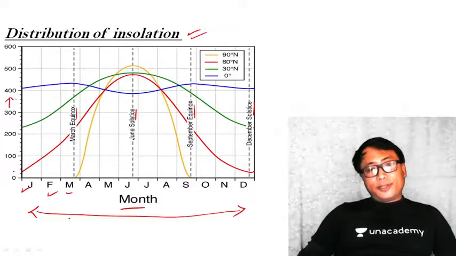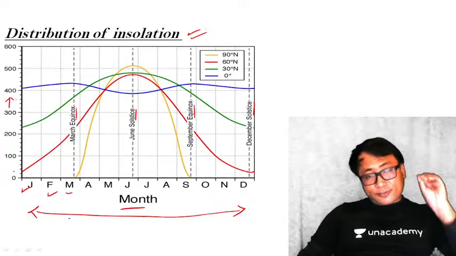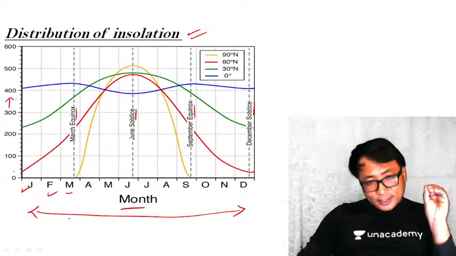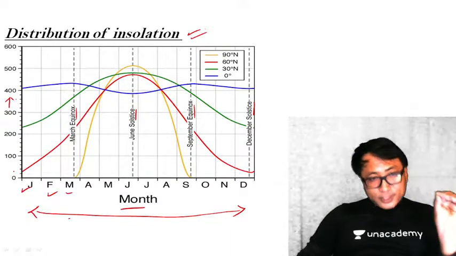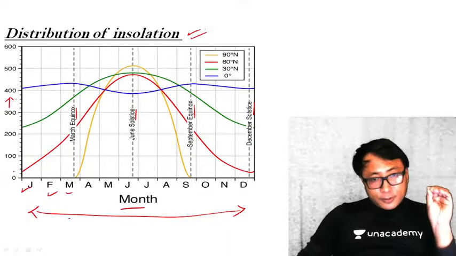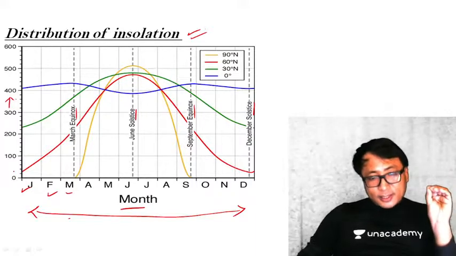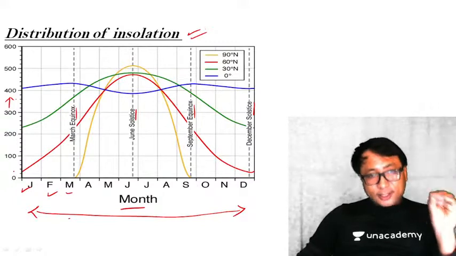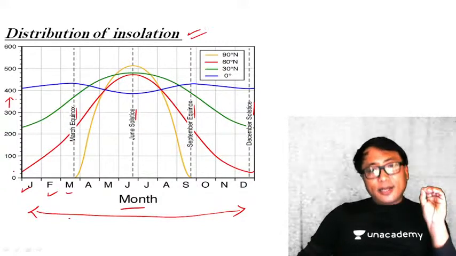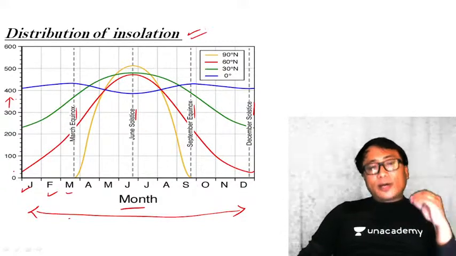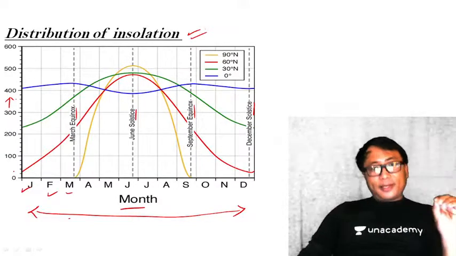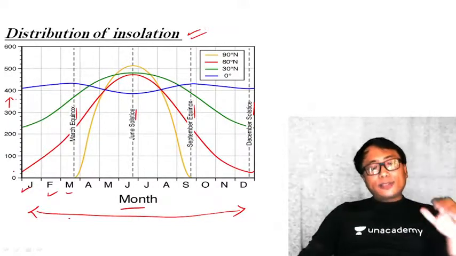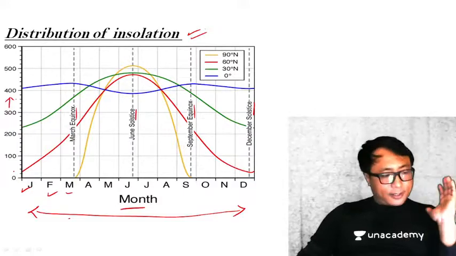See, we know the actual distance of the sun and earth is fixed, or the sun location is fixed. Sorry, I stand corrected. The sun position is fixed, but because of the tilt of the earth's rotation axis, there is apparent shifting of the sun insolation vis-a-vis different latitudes. But whatever the apparent shifting may be, the sun insolation is always almost vertical to the equator.